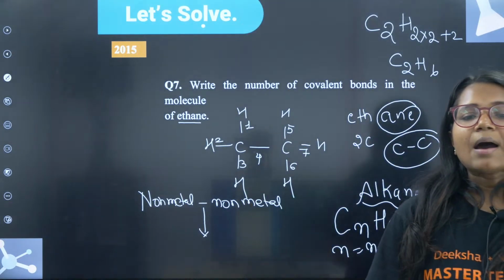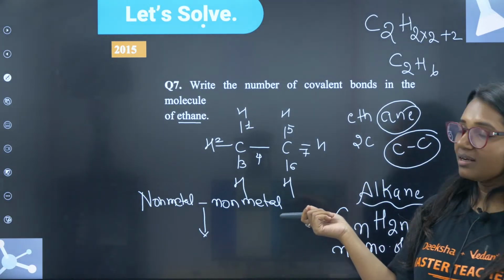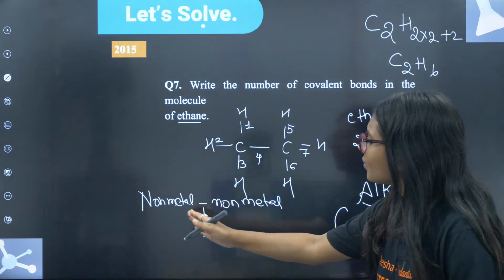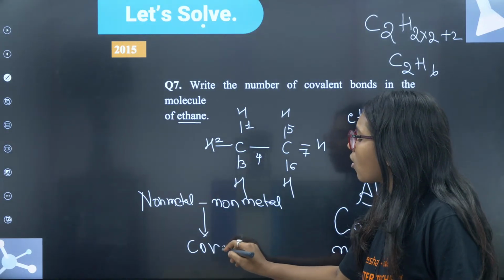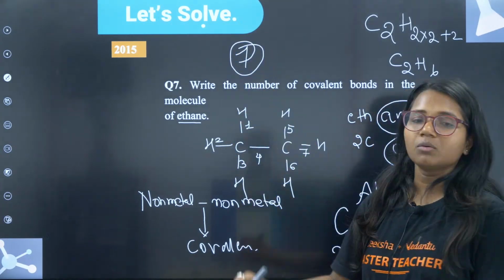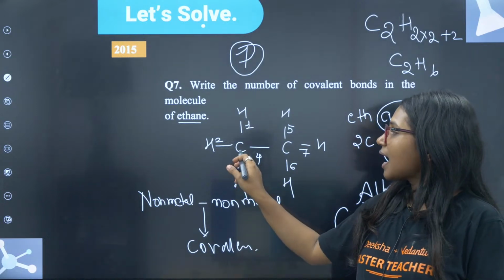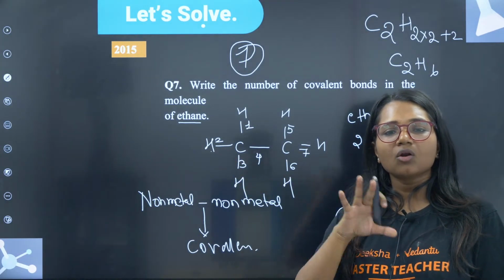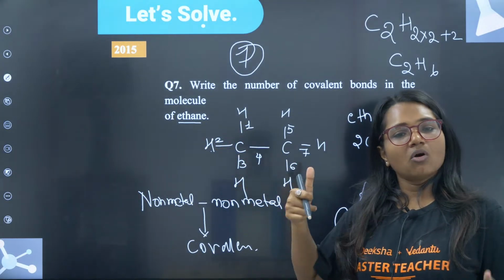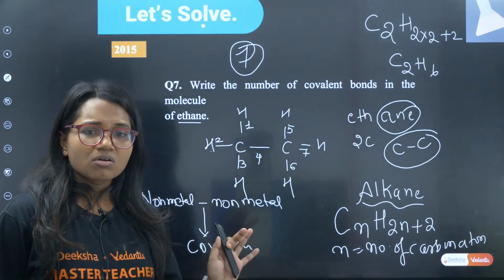Very good. Absolutely correct, Ruchita. No, Netra, it is unsaturated. No. Covalent. Very good, Netra. Very good, Gautami. Non-metal with non-metal, it is a covalent bond. Absolutely correct. So, total there are 7 covalent bonds. Yes. Very good, Raja. Superb. Carbon, hydrogen, both are non-metal. Non-metal, covalent bond. Yes. Clear? Chalo. Now, let's move to the next question.